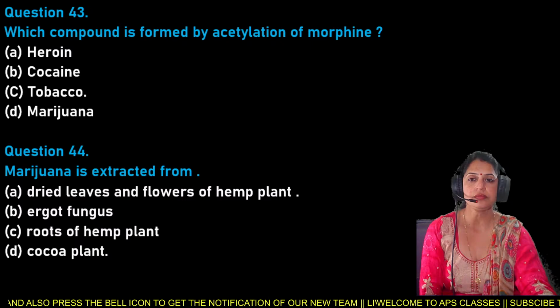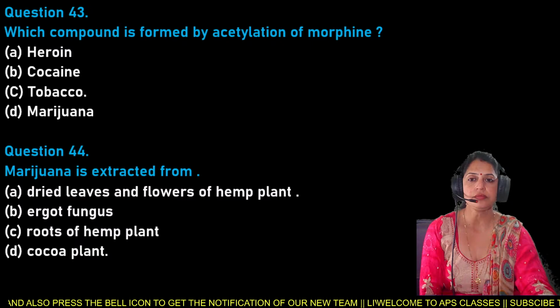Now shift to question number 44. Marijuana is extracted from: option A is dried leaves and flowers of the hemp plant, B ergot fungus, C roots of the hemp plant, and D is coca plant. So marijuana is extracted from dried leaves and flowers of the hemp plant, ergot fungus, roots of the hemp plant, or coca plant.